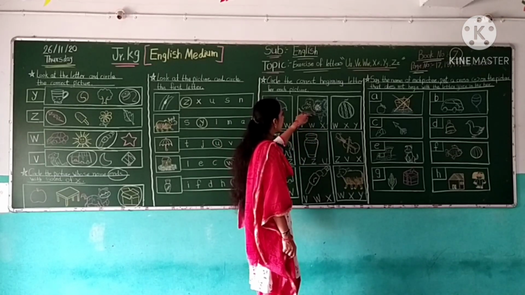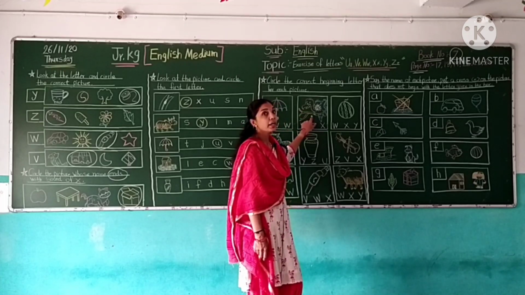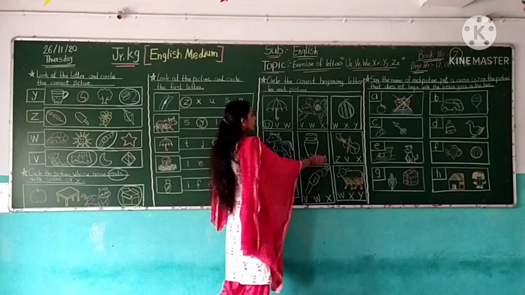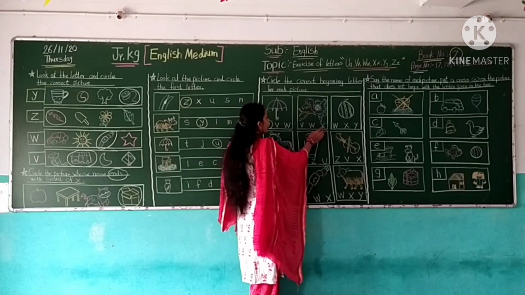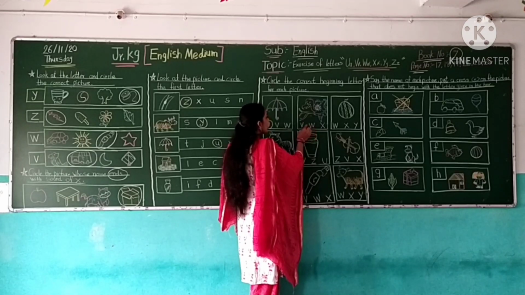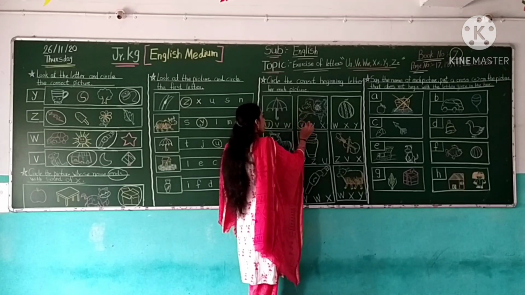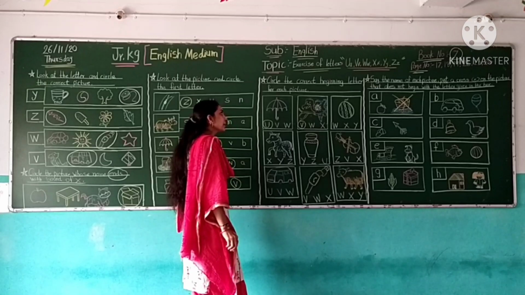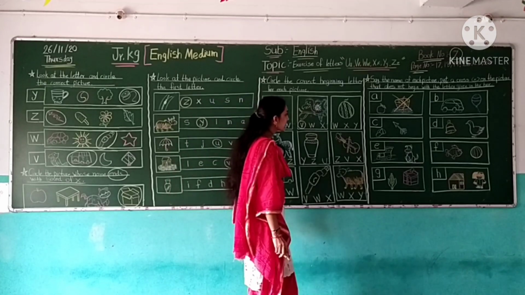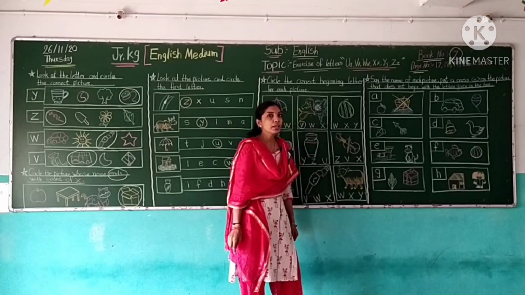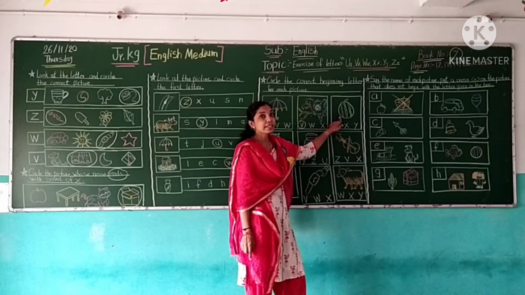This is vulture. V for vulture. So here find the letter V. This is letter V. No. This. No. This. Yes. This is letter V. So circle the letter V. V for vulture. Now next picture is, which picture is this? Tell me students. Yes, this is watermelon.